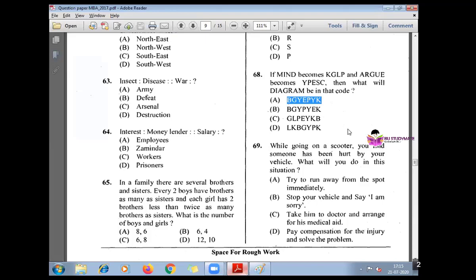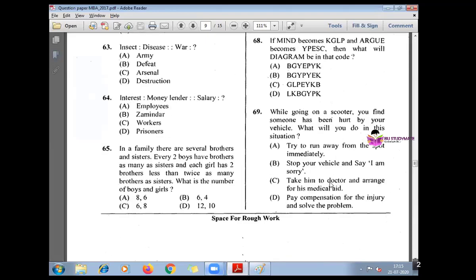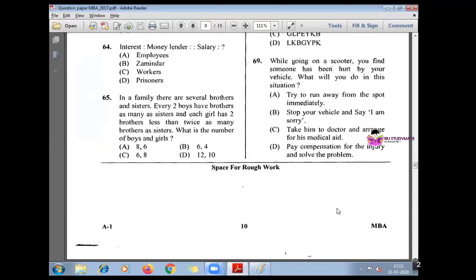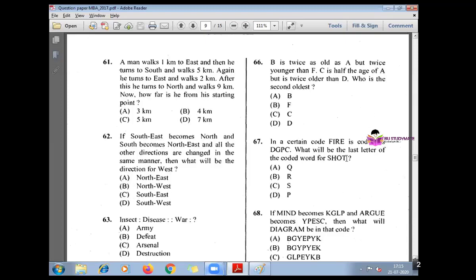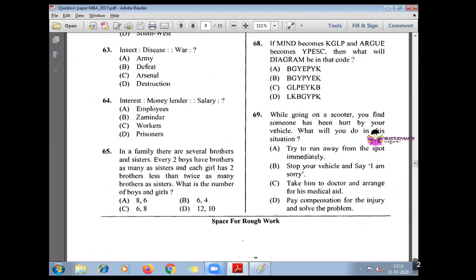Okay. Then coming on to 69 and 70, they are very simple questions. While going on a scooter, you find someone has been hurt by your vehicle. So you hit somebody with your vehicle. What will you do in the situation? Try to run away from the spot immediately. Nobody will do that. I mean, it should not be done. That will be amounting to hit and run case. So it should not be done.